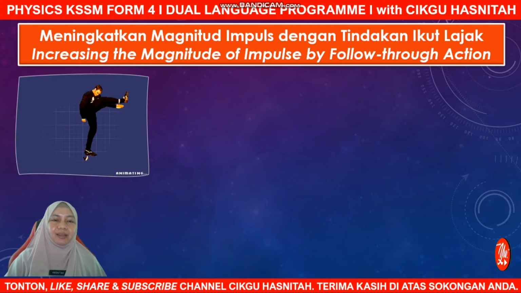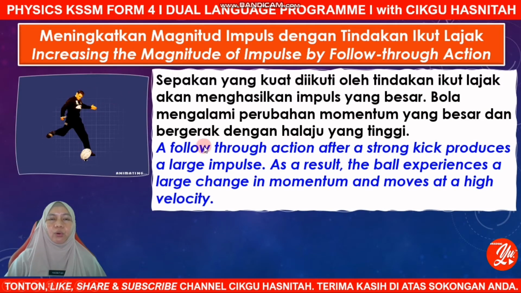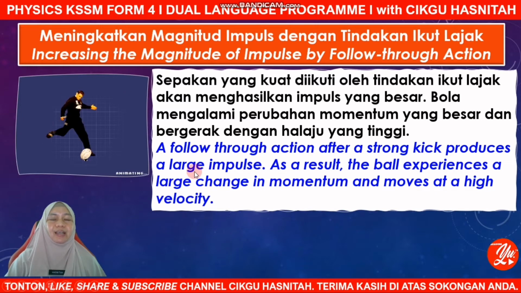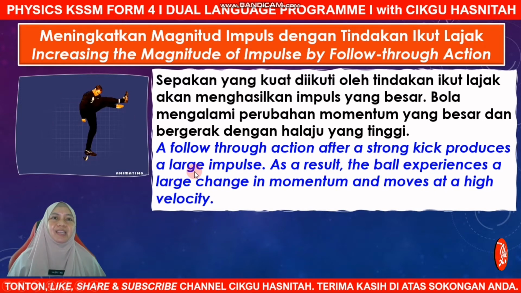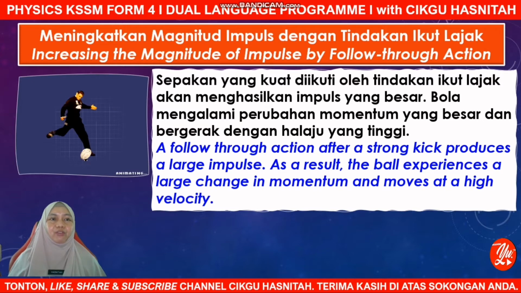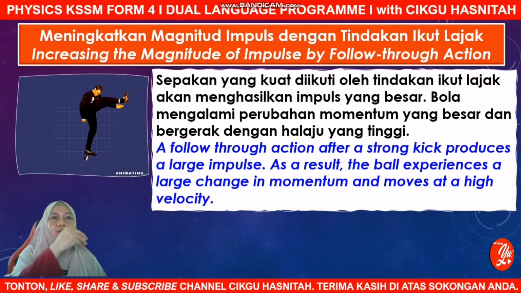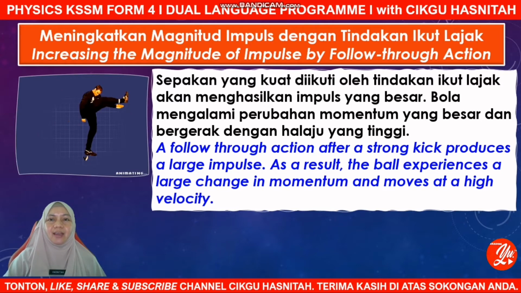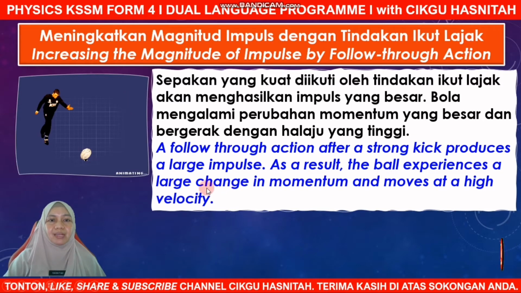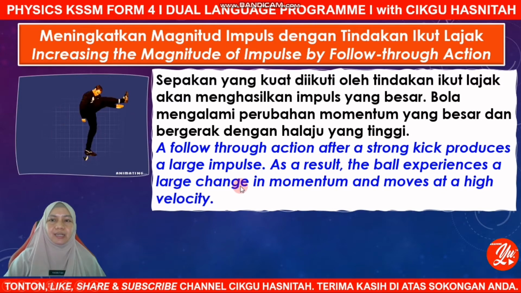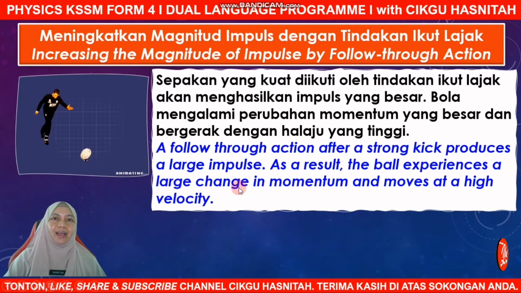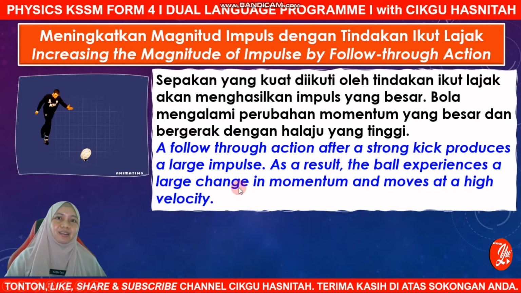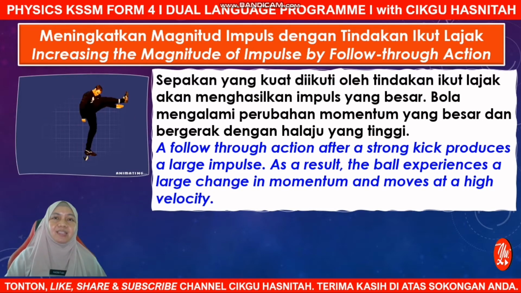In this diagram, you can see a follow-through action after a strong kick produces a large impulse. The leg or foot of the footballer follows the movement of the ball. That is called a follow-through action. As a result, the ball will experience a very large change in momentum and move at a high velocity, so it will travel further inside the field.